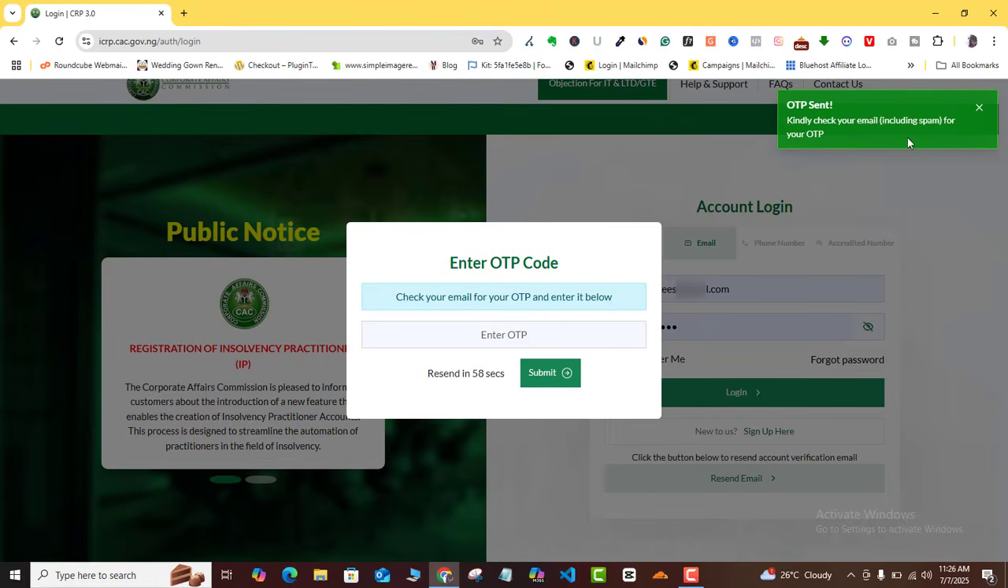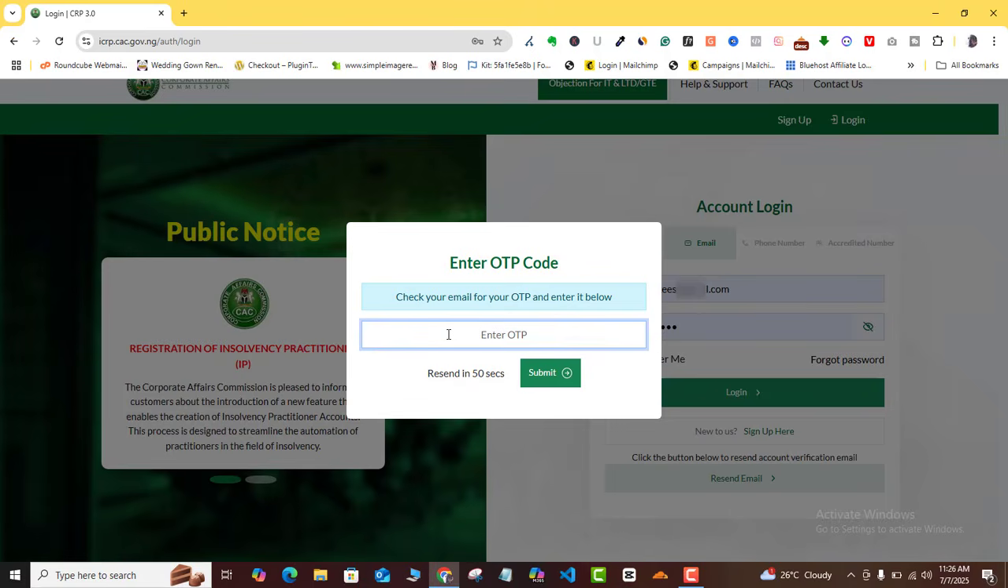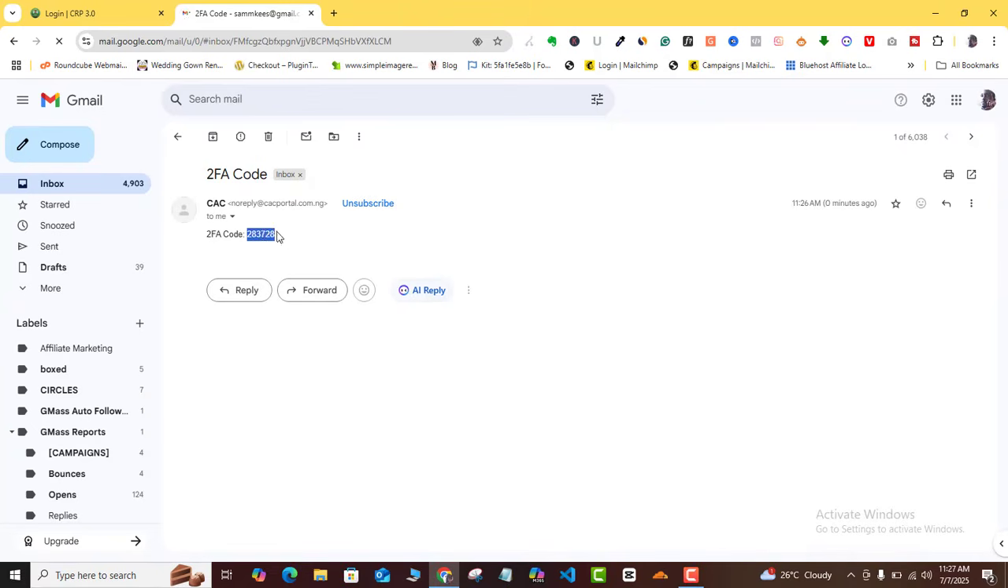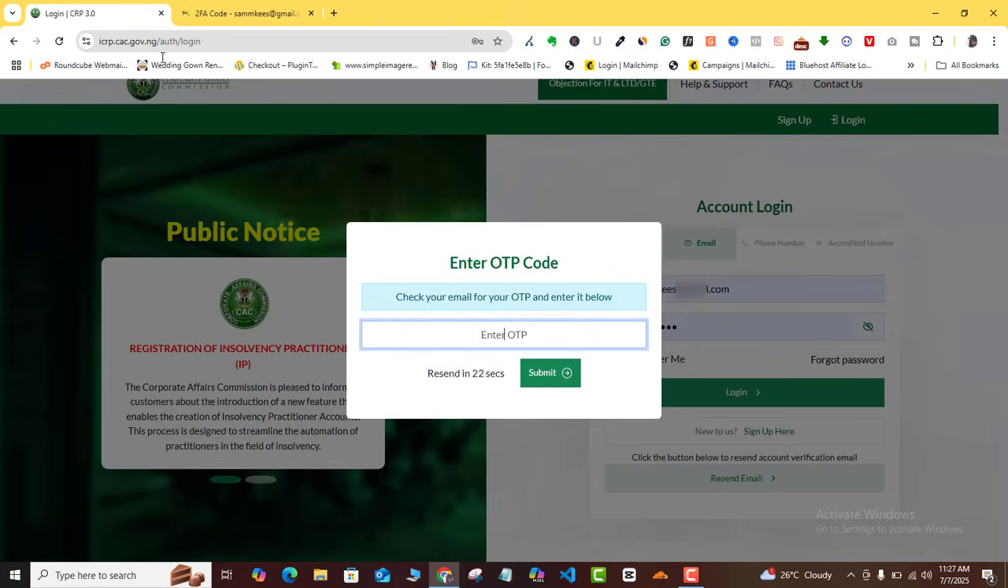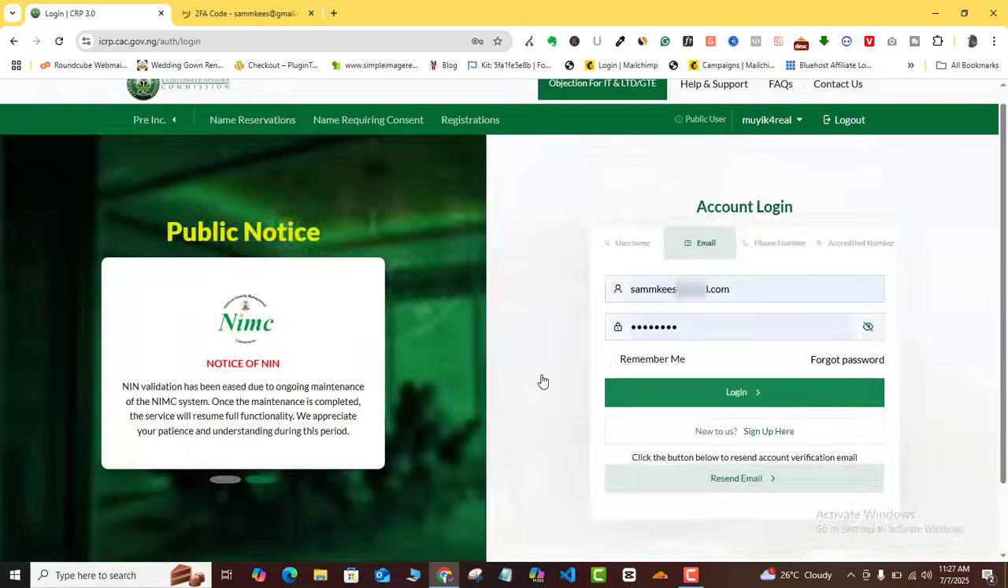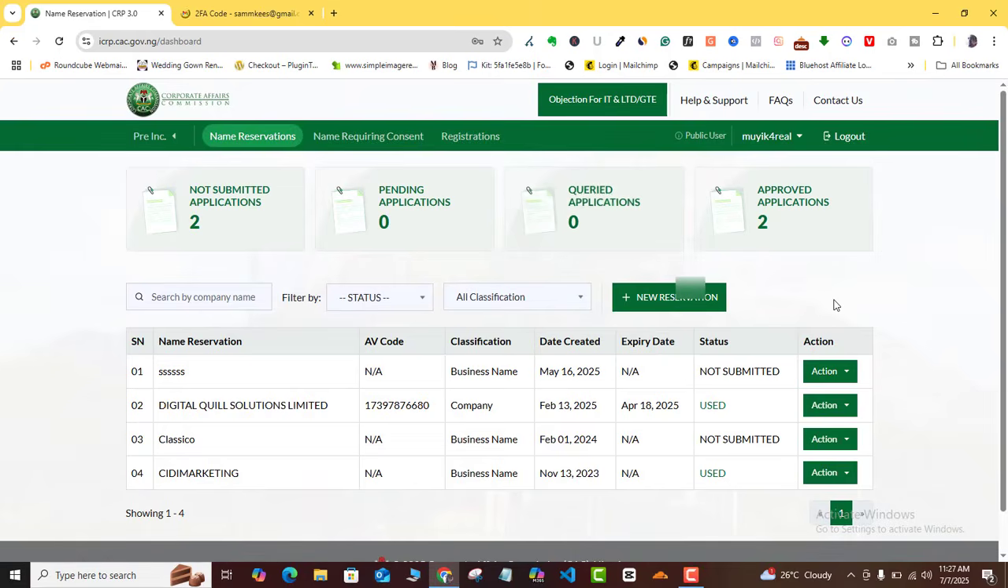Okay, so you can see here, kindly check your email, including spam, for your OTP. So all I need to do now is go to the email address, check it, and then enter it in here. You can see here that it expires in just 1 minute. All right, so here is mine. All I need to do is copy it, and then I come back in here and paste it in here. Once I do, I click on the submit button, and as you can see, it will lead me right into my new interface, which is completely different from what we used to know. So here is my new interface.